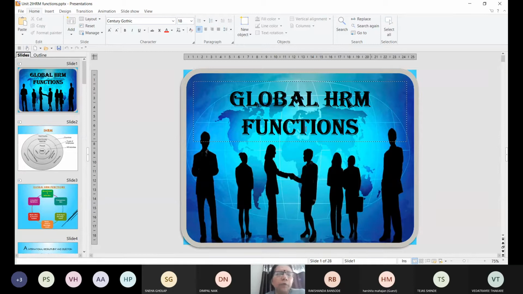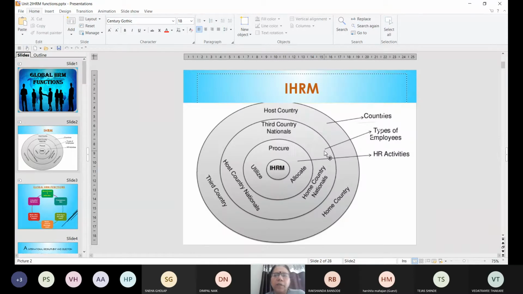Before we go to each of them one by one, let's first refresh the three types of employees which we have seen. If you remember, HCN, TCN and PCN. These are the three types of employees when we talk about business which is done at the global level.